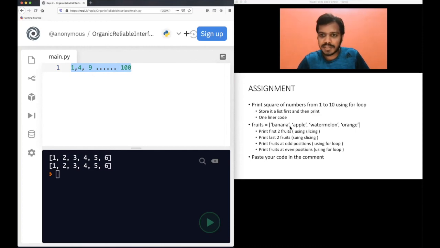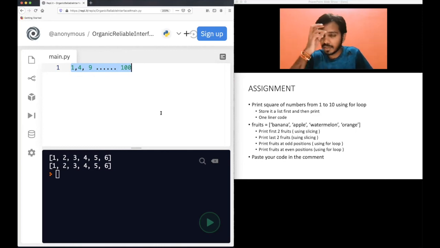So this is position 0. Banana is at position 0. Apple is at 1. That means 0 is even, 1 is odd. Again even, again odd. So try to print the fruits at even and odd positions separately, using a for loop of course. Then paste your code in the comment. I will check your code and give you a review on that.